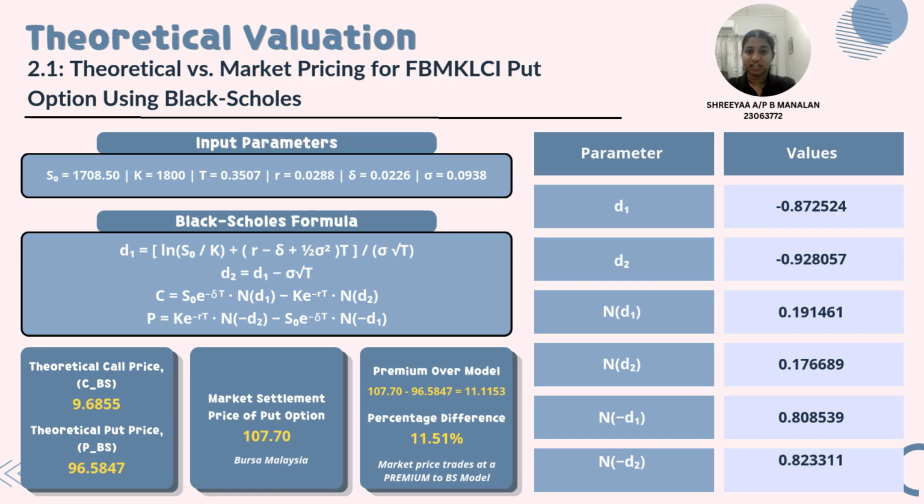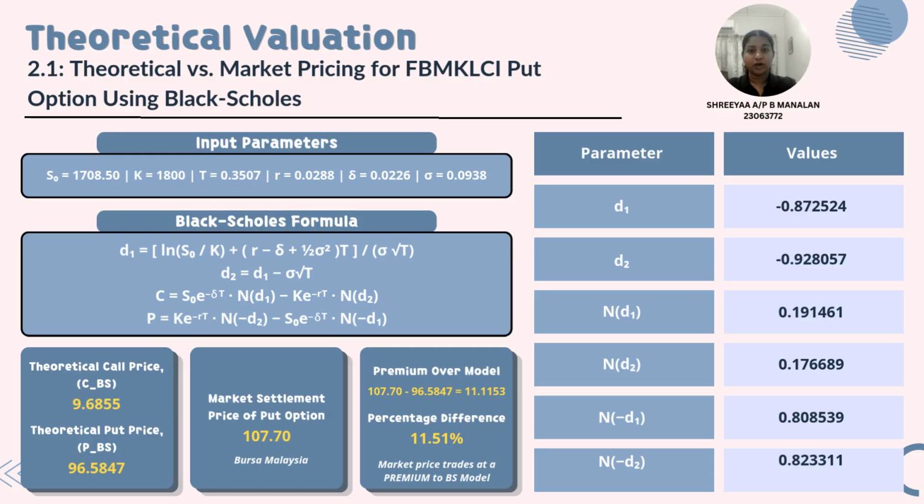Next, we perform the theoretical valuation of the selected FBMK-LCI put option using the Black-Scholes model. Using the parameters obtained from section 1, namely the underlying index value of 1708.50, strike price of 1,800, risk-free rate of 2.88%, dividend yield of 2.26%, volatility of 9.38%, and time to maturity of 0.3507 years, we first calculated the Black-Scholes parameter D1 and D2. The calculated values were D1 equals negative 0.8725 and D2 equals negative 0.9281.